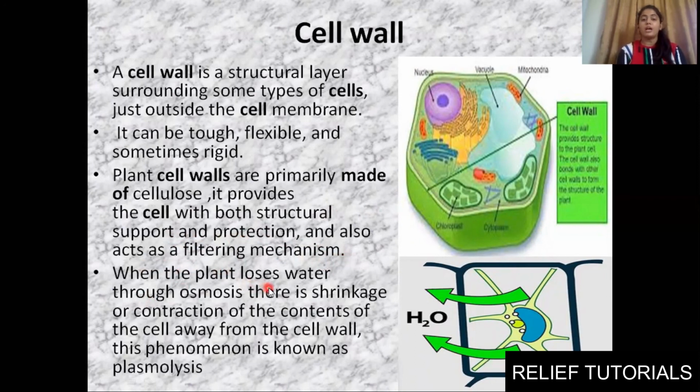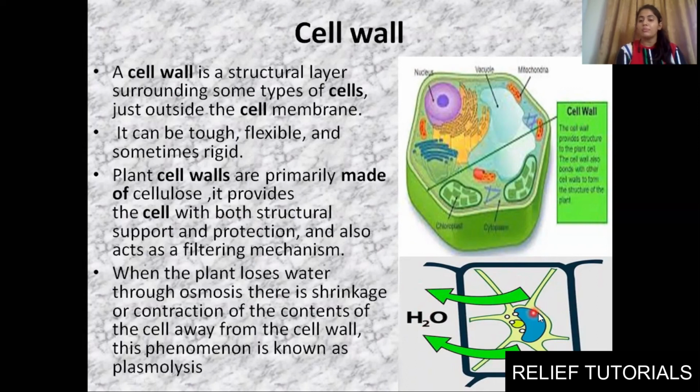Now, what will happen when a plant loses water through osmosis? You all know that plants also do osmosis, right? For absorption of water they do osmosis, right? So in the same way, when they lose water from one cell to another cell, water will go from higher concentration to lower concentration. So from here it will lose and it will be giving water molecules to the next cell.